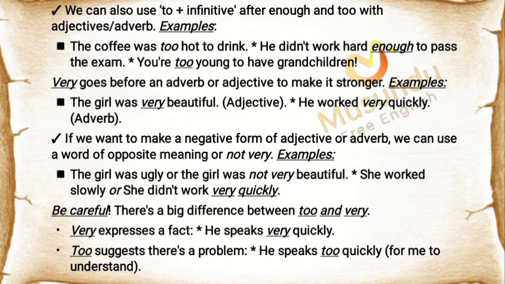Very goes before an adverb or adjective to make it stronger. Examples: the girl was very beautiful, adjective. He worked very quickly, adverb.